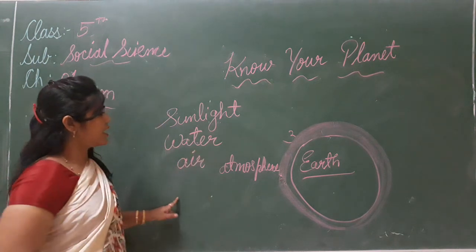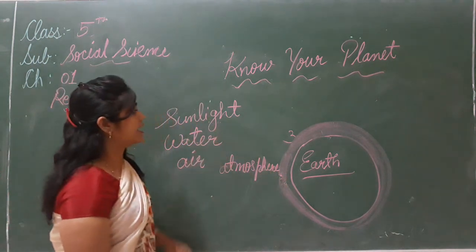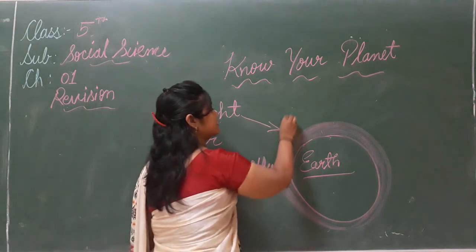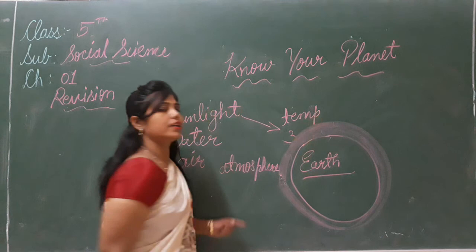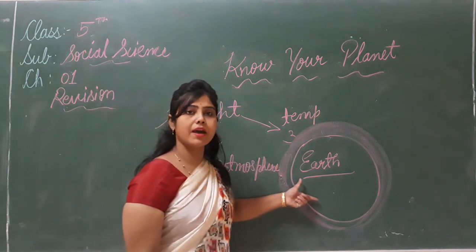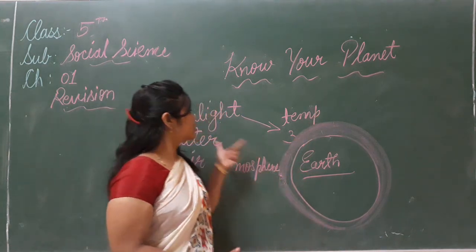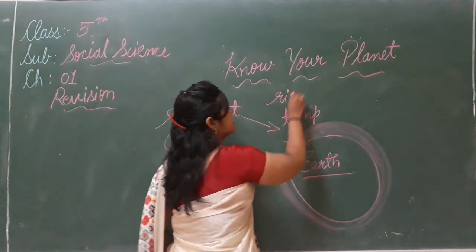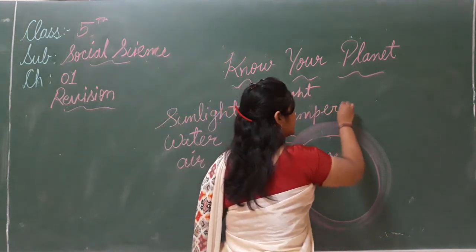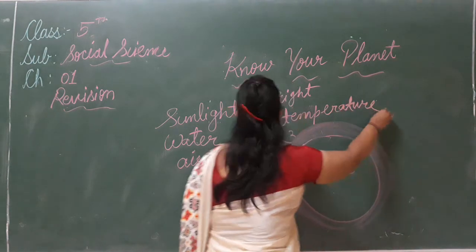So our earth has the right amount of temperature, neither too hot nor too cold. ना तो ज़्यादा ठंडी है हमारी अर्थ, ना ही ज़्यादा गर्म. So it has the right temperature and the water.